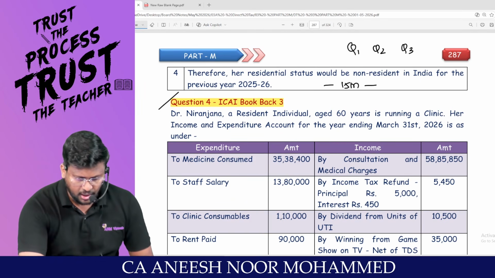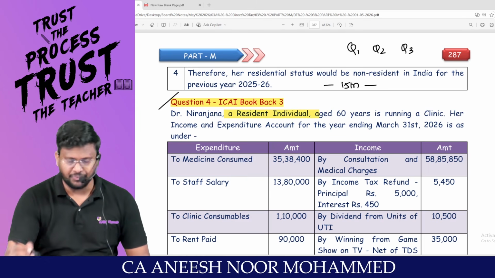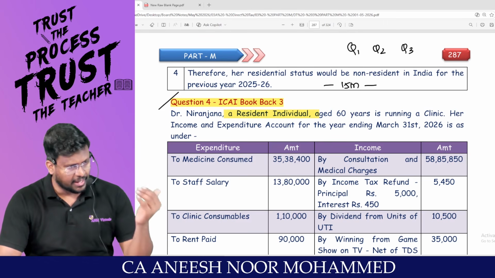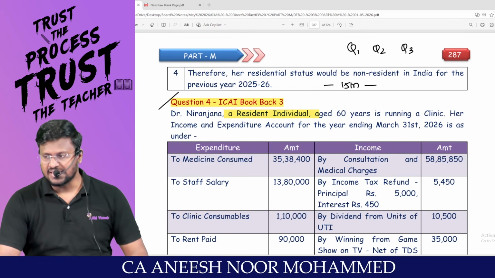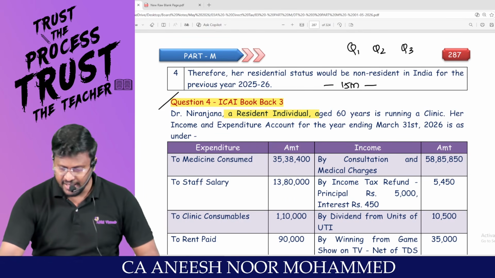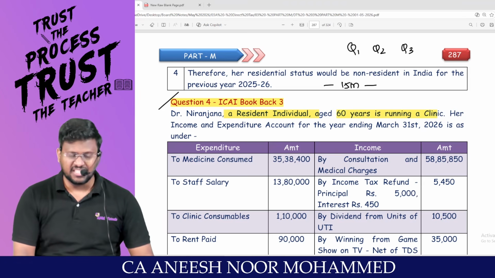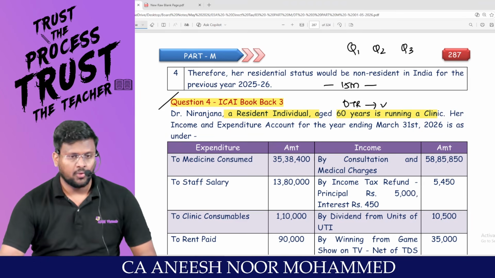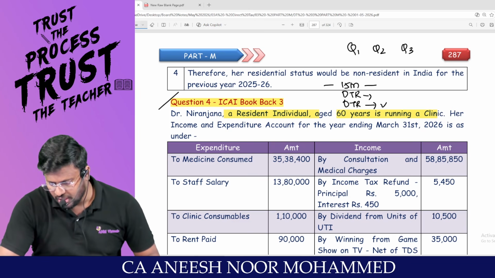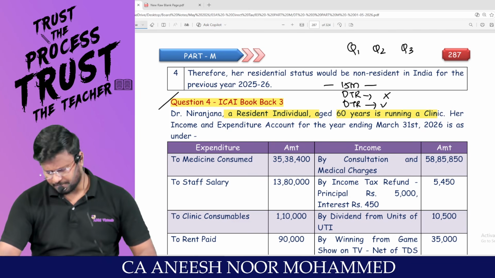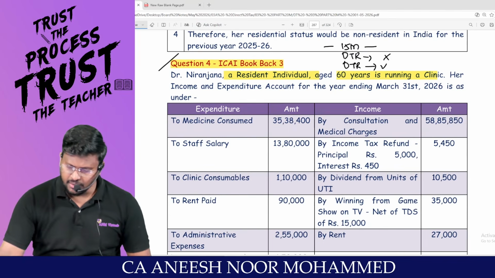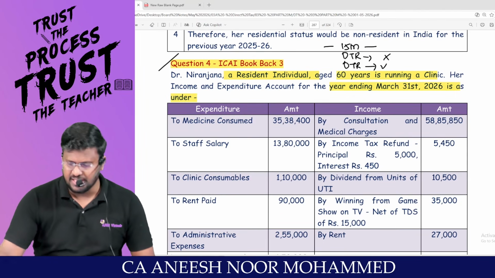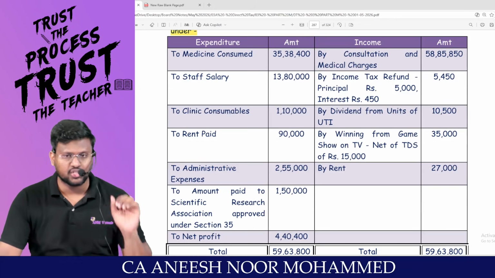Dr. Niranjana, a resident individual. Always note what is the residential status of the assessee. They themselves calculated the residential status and the assessee is a resident, aged 60 years. If the assessee is going to travel through the optional tax regime, age matters. Whereas if the assessee is going to travel through the default tax regime, age does not matter. She is running a clinic. Her income and expenditure account for the year ended 31st March 2026 is as under. This is the income and expenditure account.